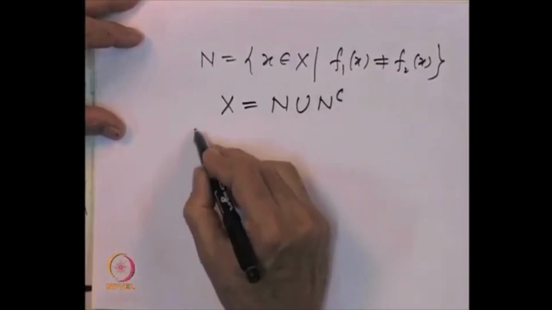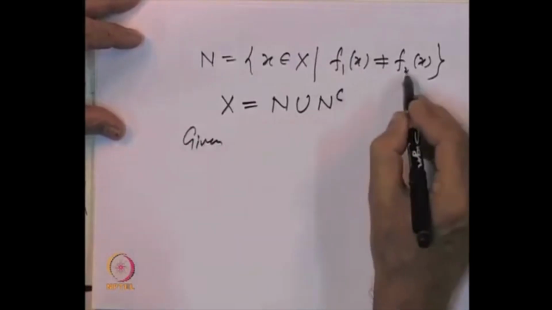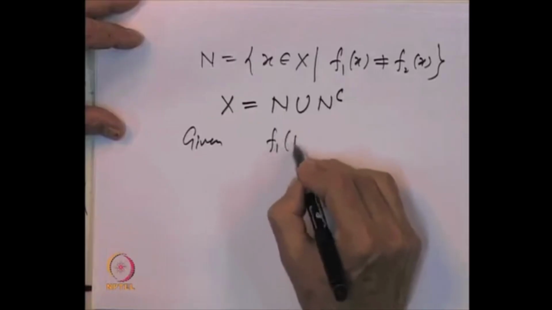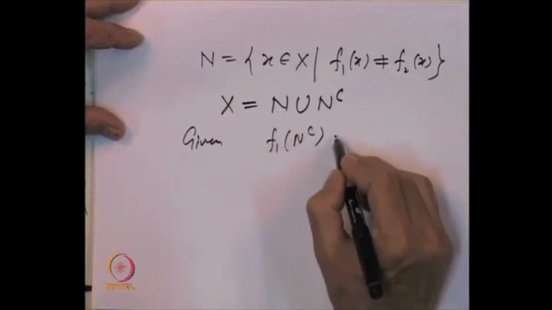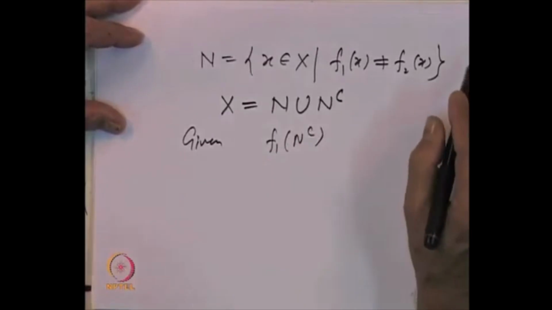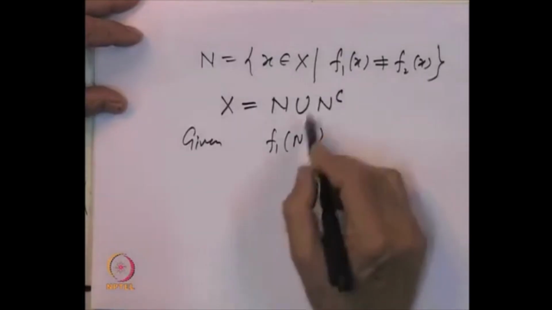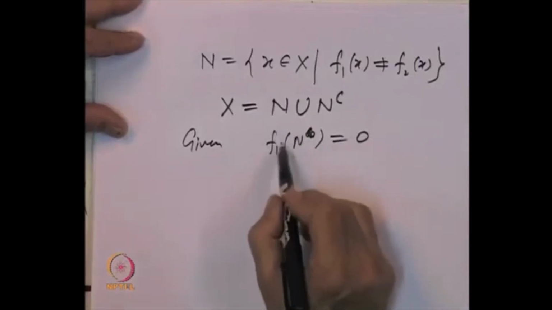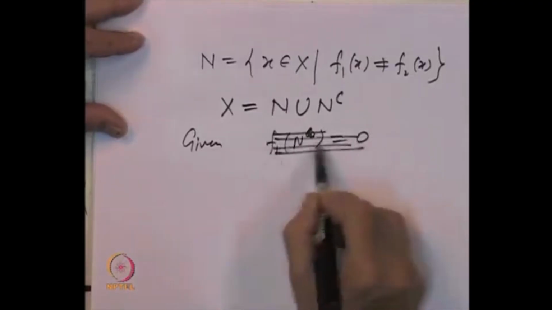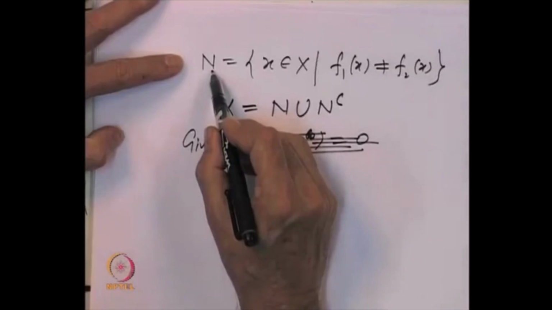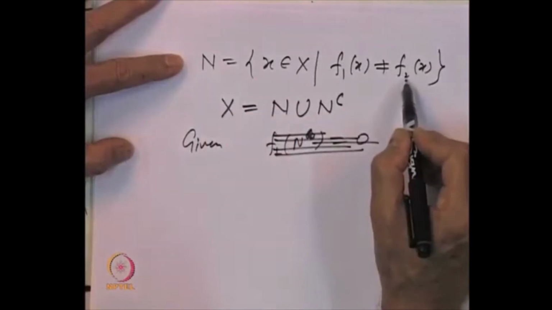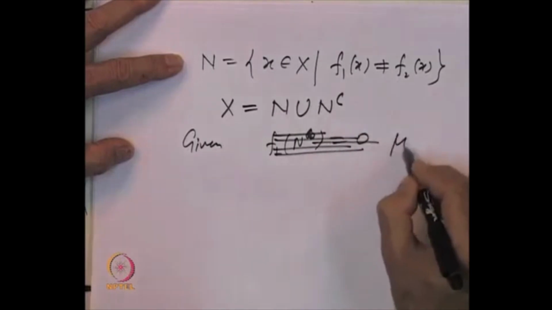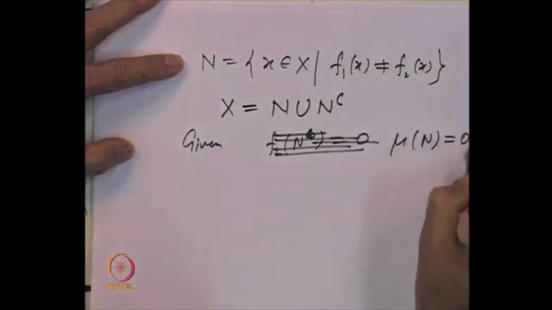We are given that f 1 is equal to f 2 almost everywhere. So, where they are not equal, that is a set of measure 0. So, mu of N is equal to 0.